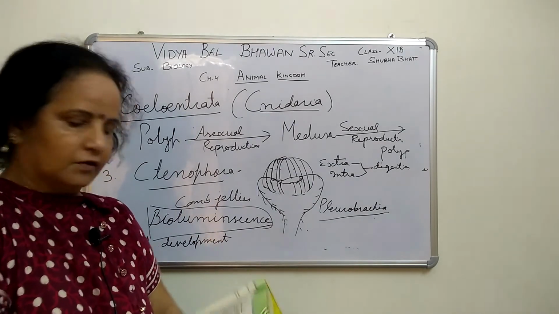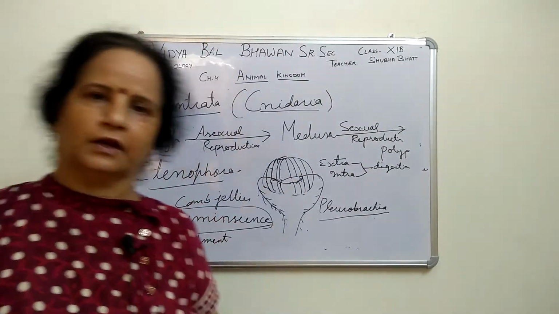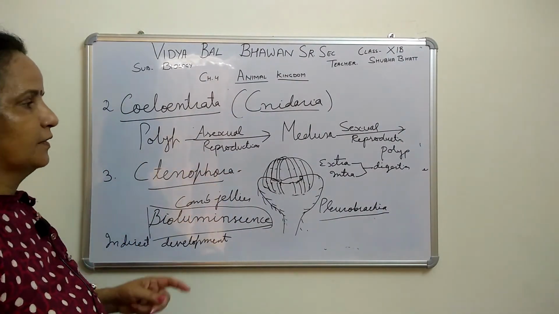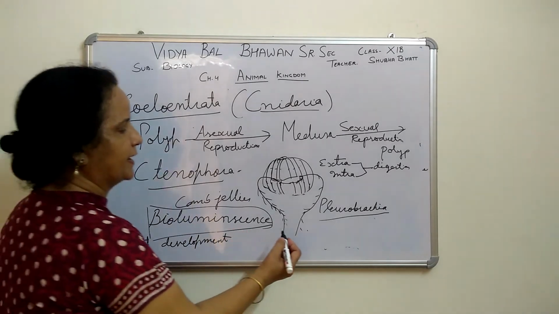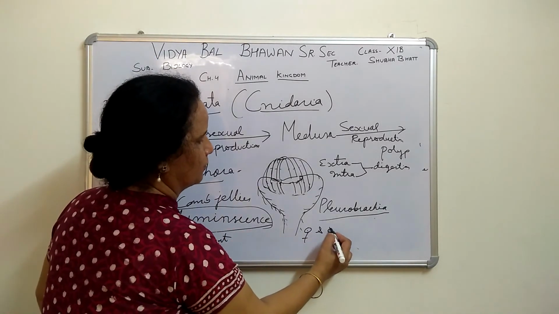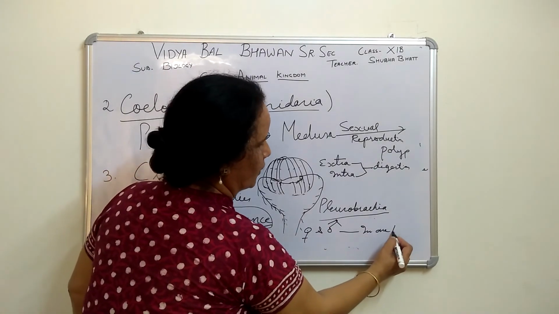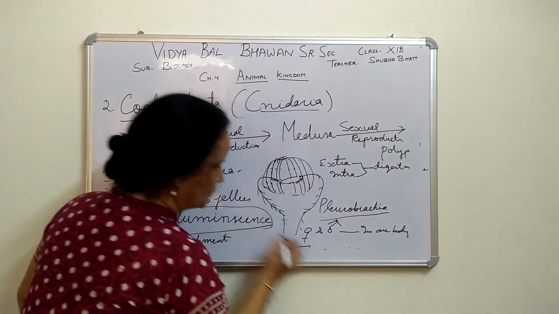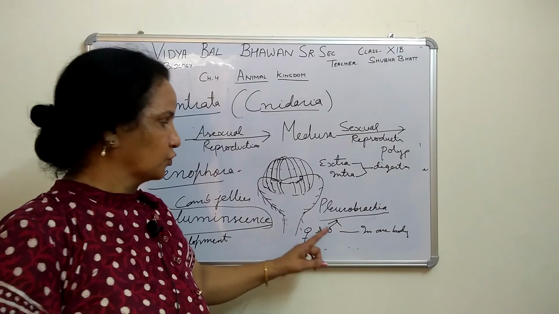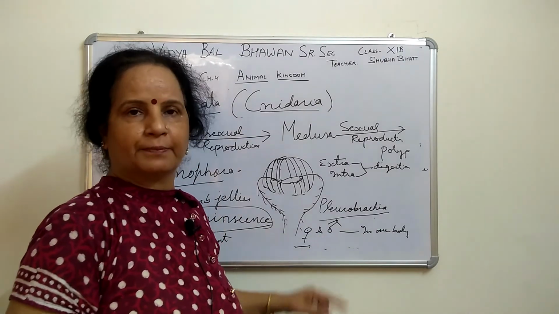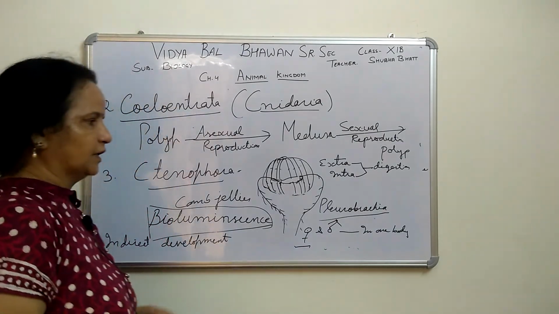Now then, reproduction is sexual reproduction, or sometimes asexual reproduction also. Sexes are not separate, which means male and female are both present in one body. This symbol is used for female, and this symbol is used for male, right? So male organ and female organ are both present in one body, so they are not separate. Now that is all about this.